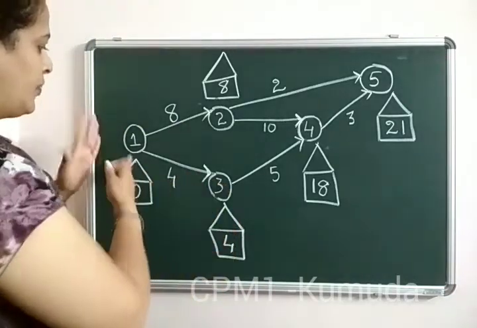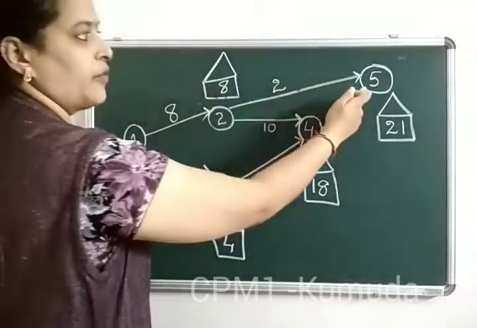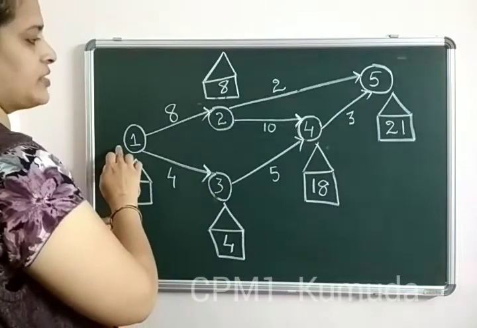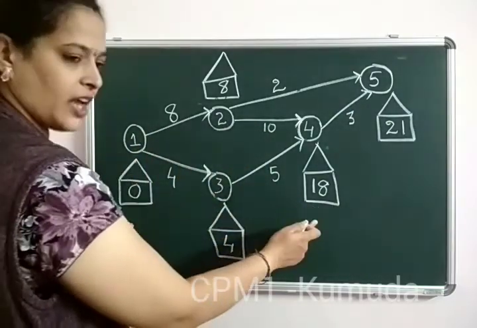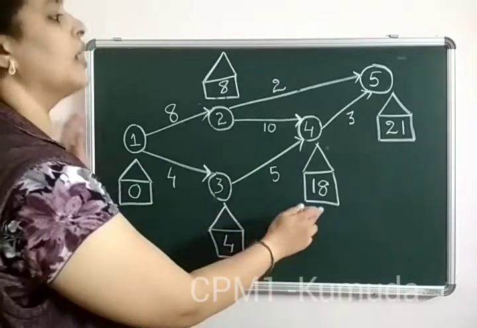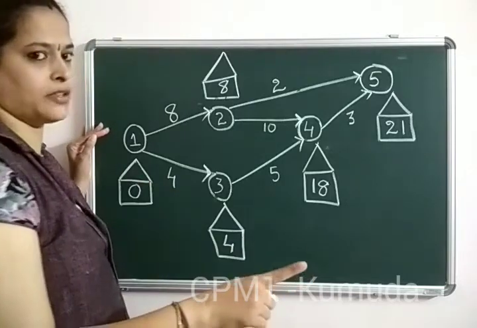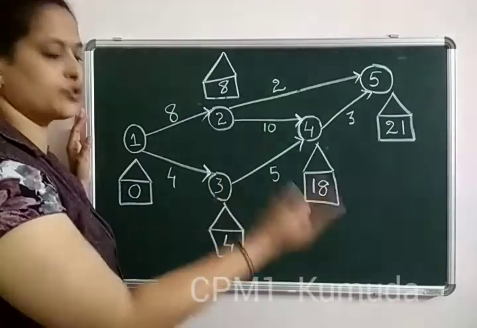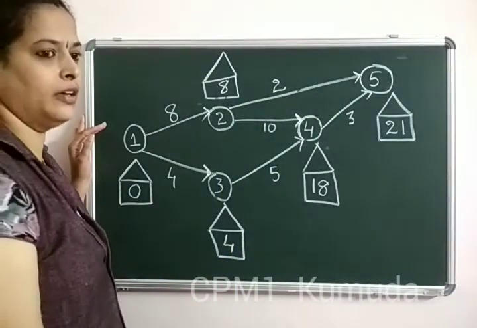So how do we start? We start from a 0 value. 0 plus 8 is 8. 8 plus 2 is 10. We will not fill it because we have to exhaust the other routes also. So now we see here that 8 plus 10 is 18. Now here 4 plus 5 is 9. So 18 was the highest we have written, and 18 plus 3 becomes 21. This is called the forward pass algorithm, going from left to right, filling all the rectangles, and we always choose the highest value. Now we do the same thing but in reverse order.